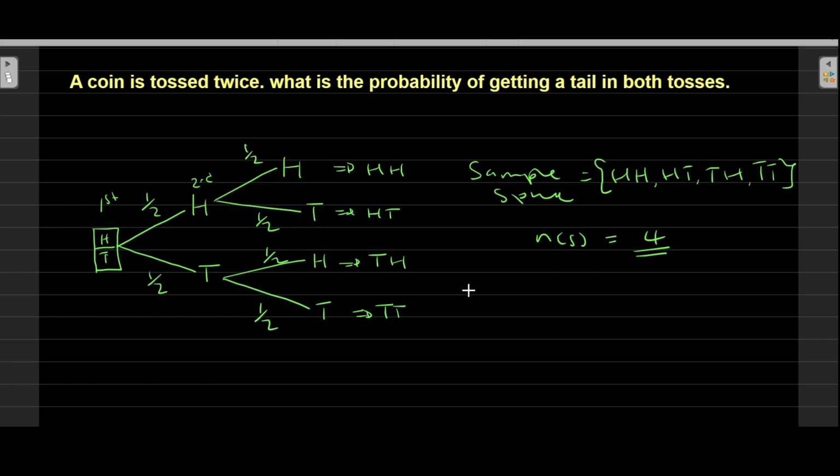And the question wants us to find the probability if the coin is tossed twice, of getting a tail on both tosses. The tails on both tosses appear once, so it's going to be 1 out of 4. Therefore, the probability of getting a tail the first time and also a tail the second time is 1 out of 4, because that chance appears once out of the 4 chances when the coin is tossed twice. I hope the number has been clear.